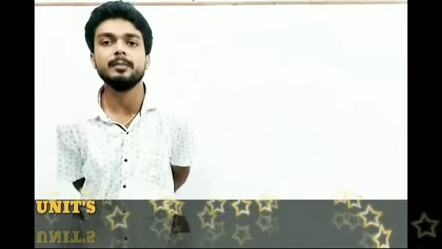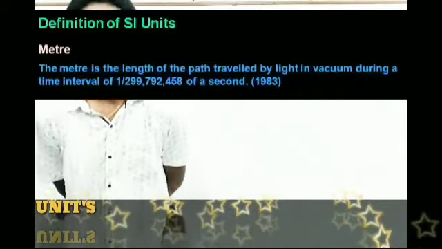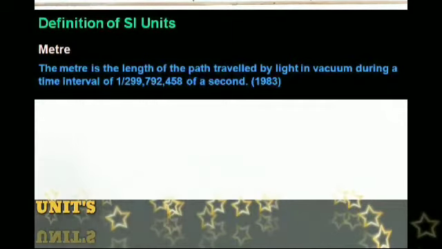Let us start with the meter. You can see the definition of meter: the meter is the length of path traveled by light in vacuum during a time interval of 1/299,792,458 of a second. This definition was given in 1983.